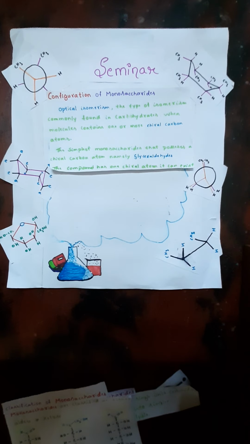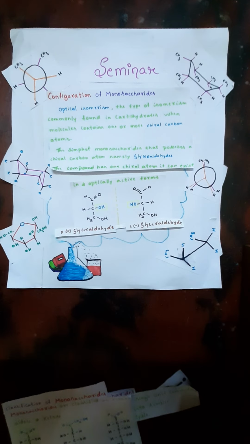Let me explain with a simple example of glyceraldehyde, which has one chiral carbon atom and can exist in two optical isomer forms, represented as D plus glyceraldehyde and L minus glyceraldehyde. This D and L represent the configuration.